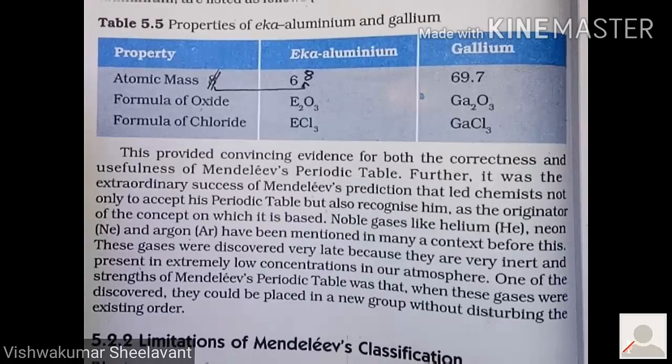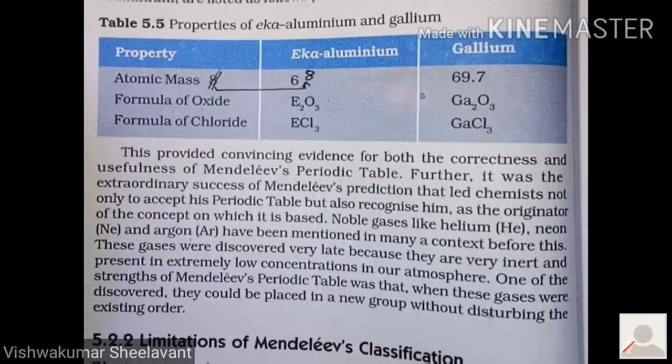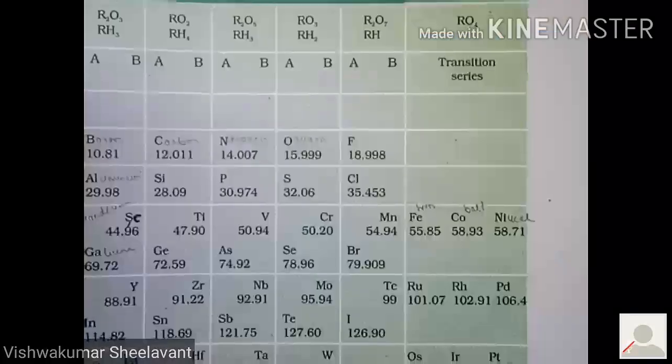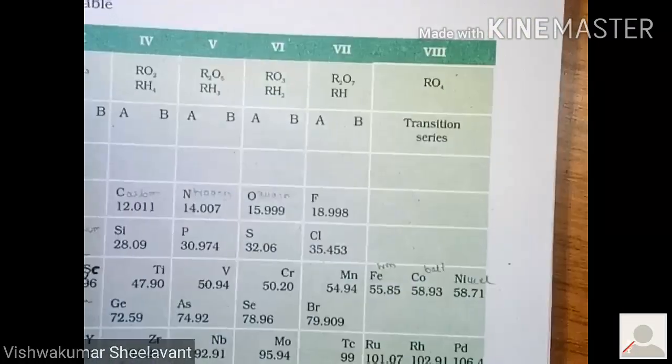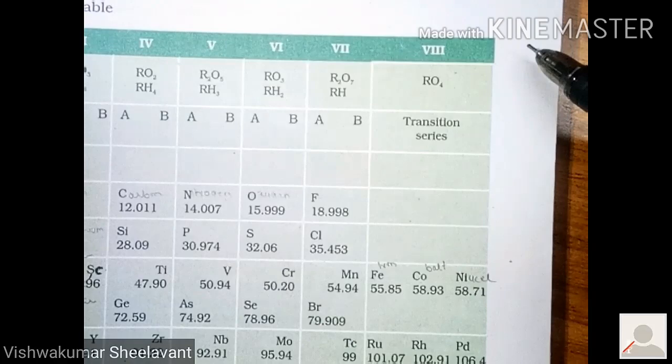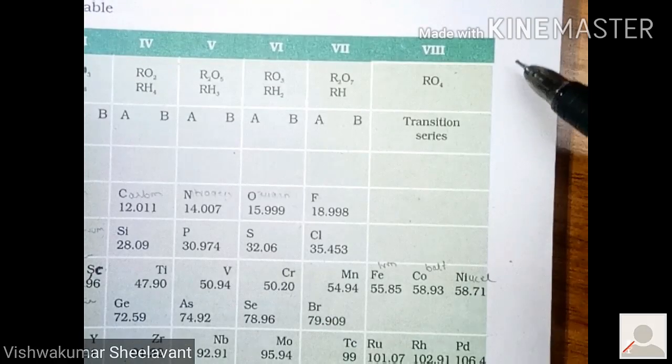So Mendeleev said that if any such elements which do not react with hydrogen or oxygen, they could be placed in his table without disturbing other groups. That means you can form a new group here, the ninth group, and then you can place them here.